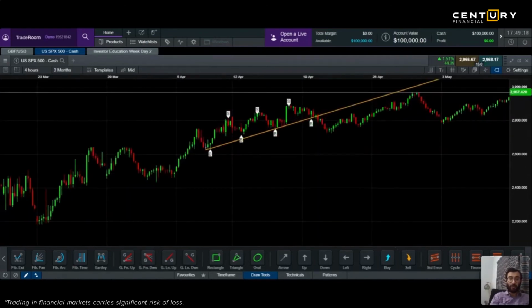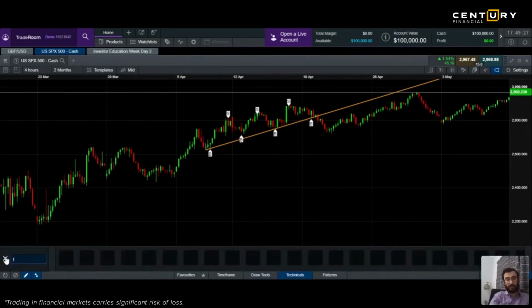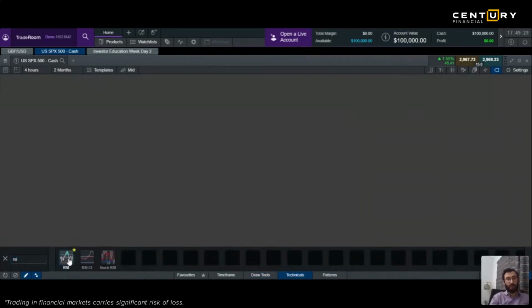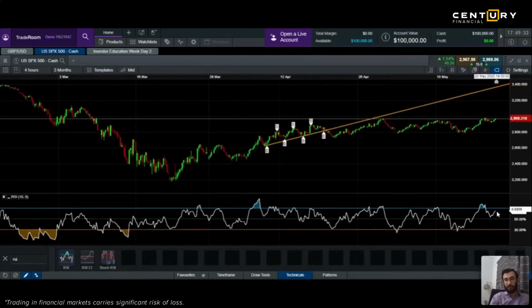And swing trades you can also do with the help of RSI. How will you do it with the help of RSI? See, studies, select RSI, right? You select it here, and you will see: at 70% up, short sell it. It comes down to 50%, you buy. If it goes below 30%, buy, and then again sell it at 50%.